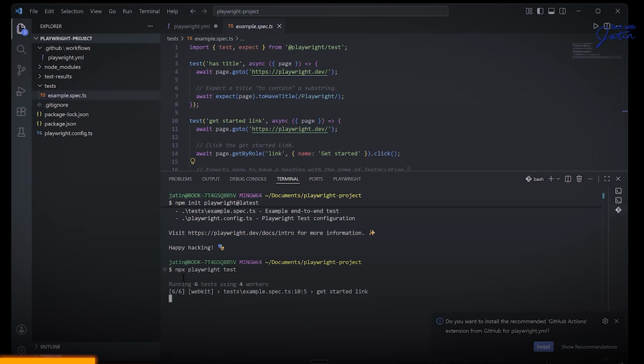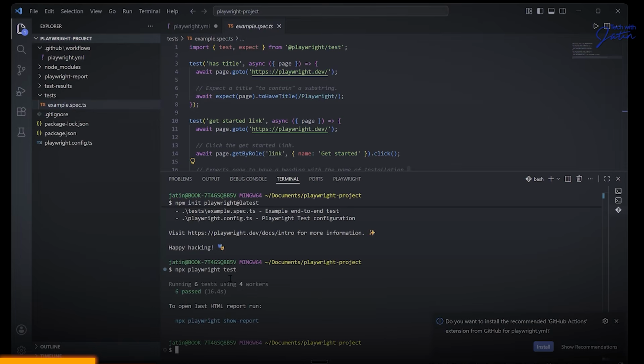Whenever you run it with npx playwright test, your tests are technically going to be executed in headless mode. Headless mode basically means you don't see a browser. Generally we use headless mode for quick tests, and you should be using headless mode also because it does not use a lot of your graphical unit. It does not require a GPU, because for a browser I would definitely need an operating system which has a UI and all those things. So if I want to run my test quickly, headless mode is the best one.